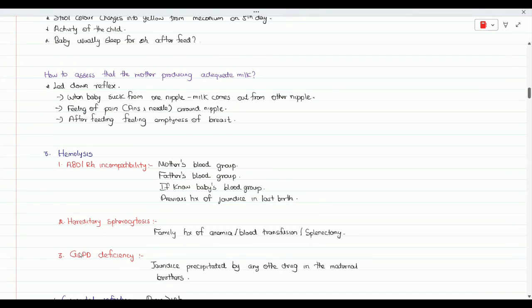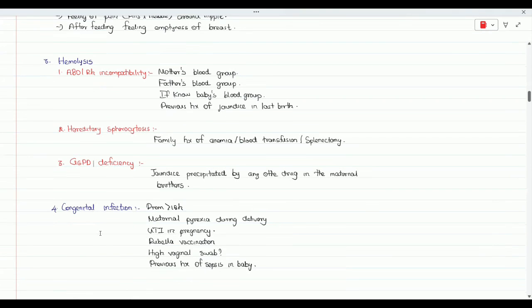And for G6PD deficiency, you have to ask this question: is there a history of jaundice on the maternal side, a maternal uncle? Whether the maternal uncle had yellowish discolorations and was treated for that. So you have to ask those questions if you are suspecting G6PD deficiency. Okay, that is an important question.